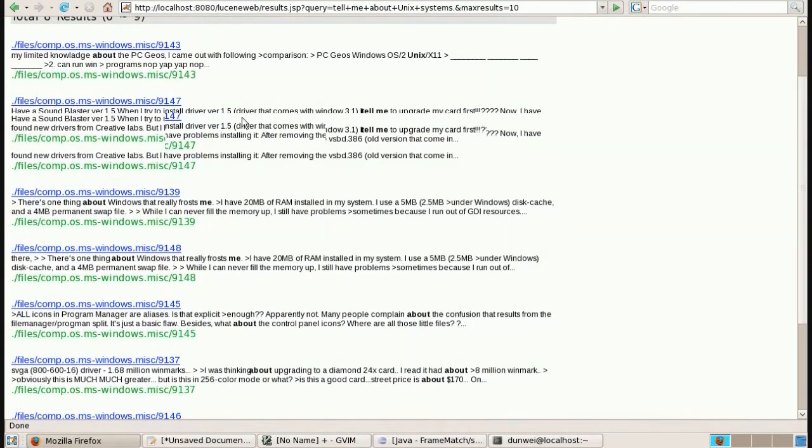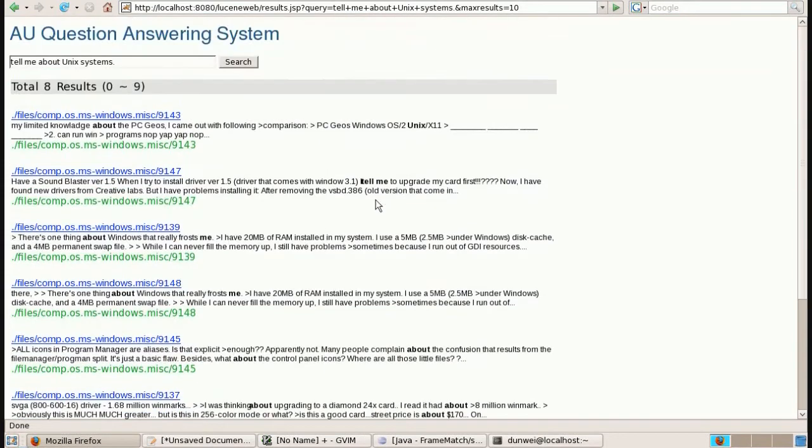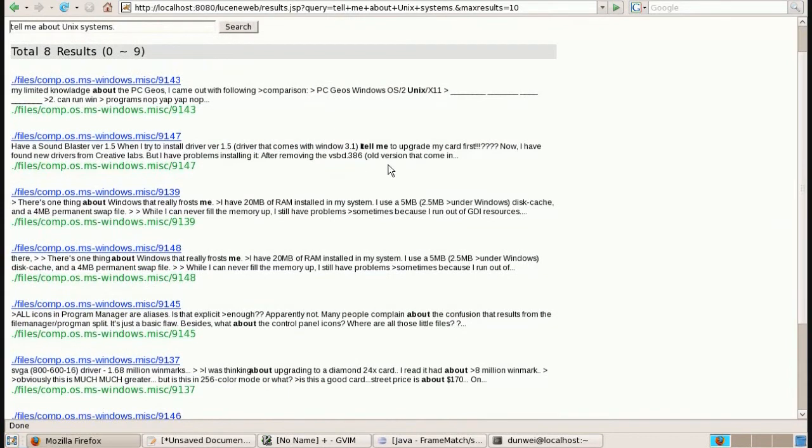Now we do have a small corpus about computing Windows, so they can get the result. But this is what information retrieval does. We can do better. For example, we can understand the questions better, so we can focus on what the students really want to know. For example, here, tell me about Unix systems. They also search some results about tell me something like that.